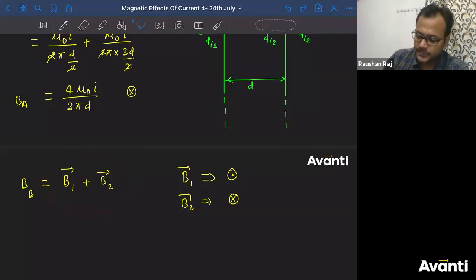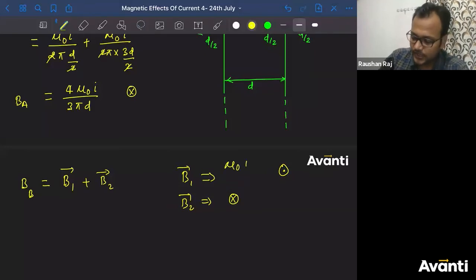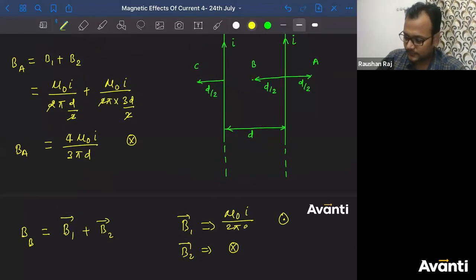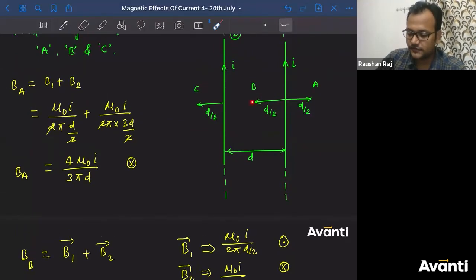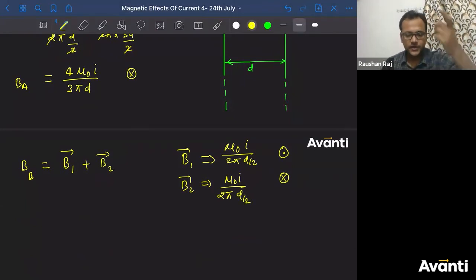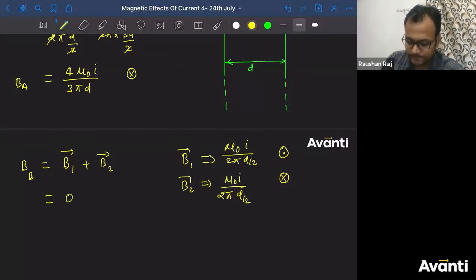Both of them are in opposite direction. Tell me guys, what is the magnitude of B1? Mu naught I by 2 pi. What is the distance of this point from the first element? D by 2. What is the magnitude of B2? Mu naught I by 2 pi into, what is the distance of this point from the second element? D by 2. Both of them have the same magnitude, but they are in opposite direction. So what is the answer for magnetic field at point B? It is 0.